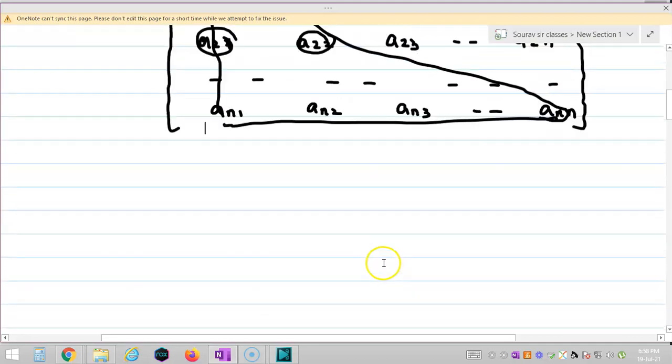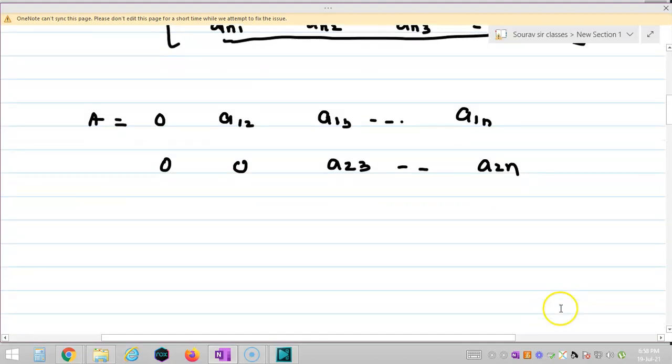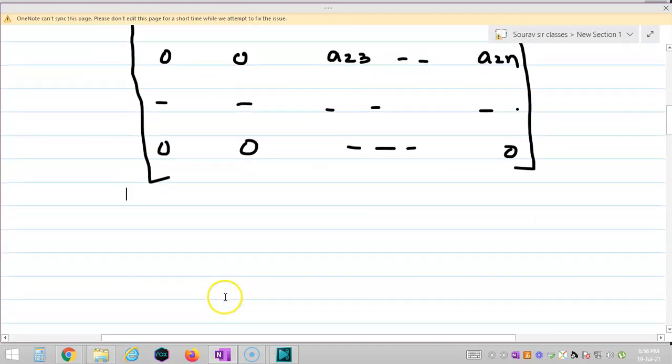So the matrix A looks like this: A is equal to 0, A12, A13 up to A1n; then 0, 0, A23, up to A2n; and so on, with zeros below. So I can say this matrix A is a strictly triangular matrix.